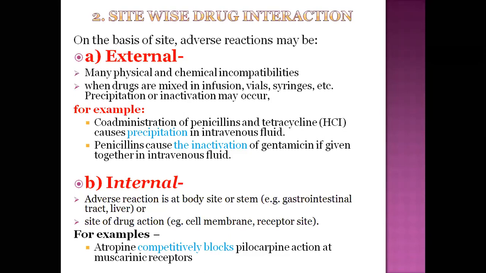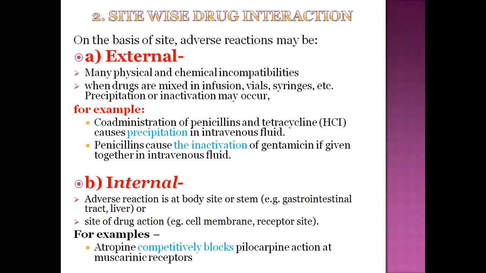For example, in the external site drug interaction, the first example is co-administration of penicillins and tetracyclines. There is formation of precipitation in IV fluids. If penicillins and tetracyclines are administered simultaneously, precipitation occurs in the IV fluids.